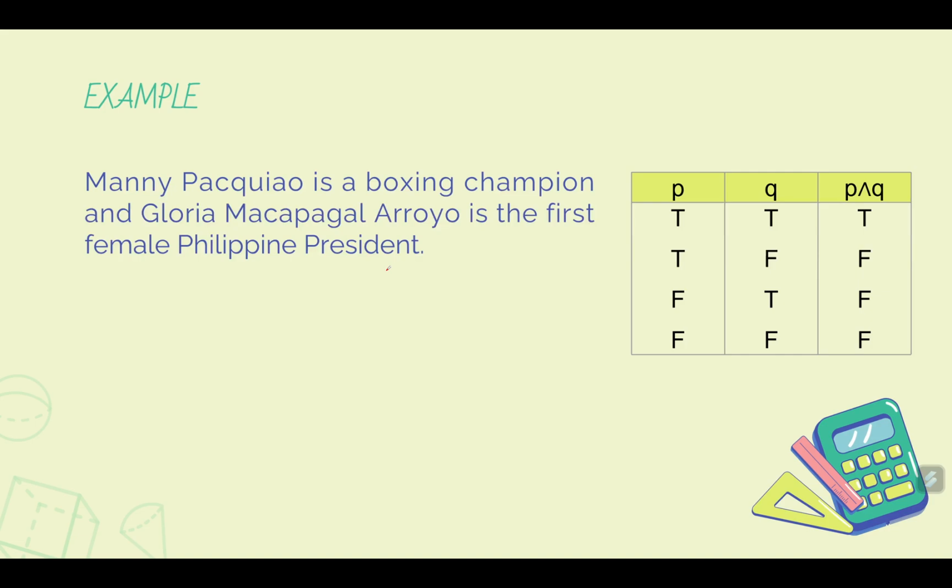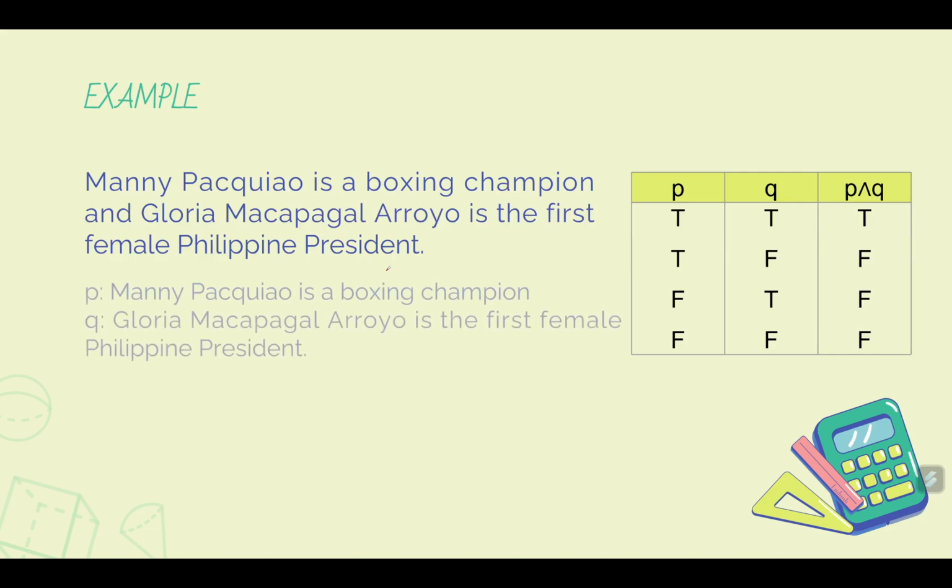Now, we move to another example. Manny Pacquiao is a boxing champion and Gloria Macapagal Arroyo is the first female Philippine president. So first, we chop these statements into two statements, combined by the conjunction and. We let P be the statement that Manny Pacquiao is a boxing champion, and we let Q be the statement that Gloria Macapagal Arroyo is the first female Philippine president. Now, each statement must be evaluated. It could be true or false, individually.